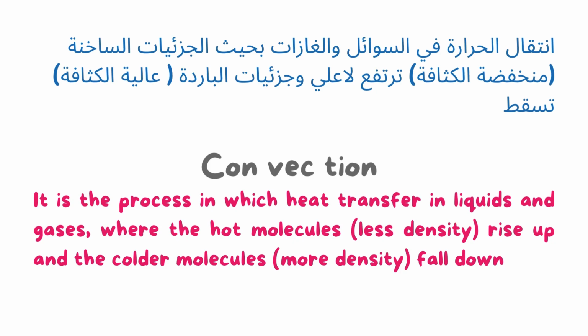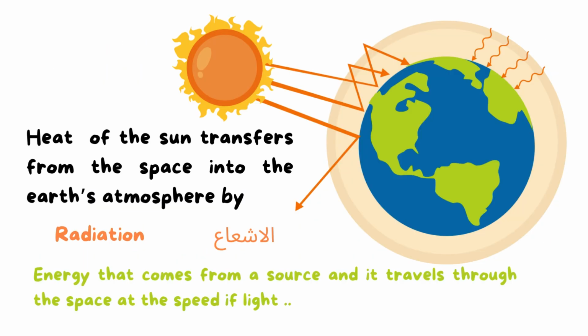As we mentioned, convection is a heat transfer in liquids and gases, so we can see convection happens on Earth when the heat of the sun transfers from space into the Earth's atmosphere.